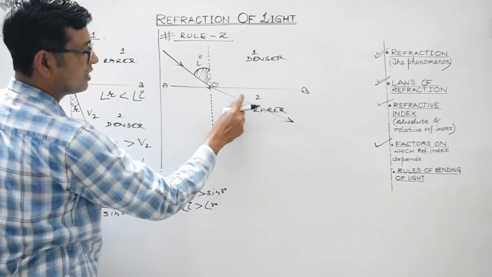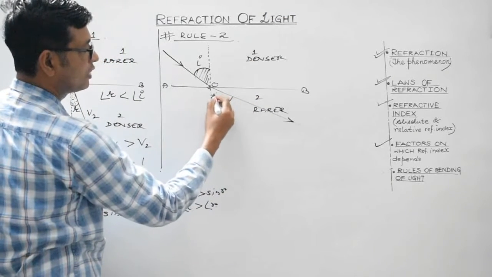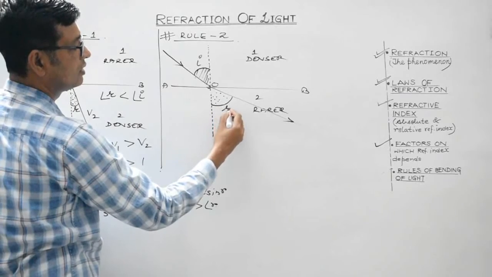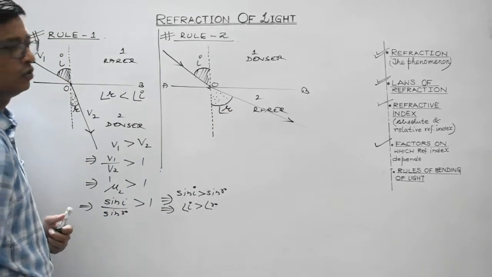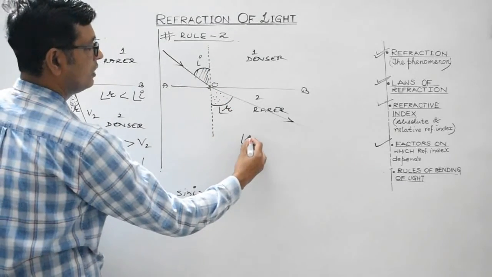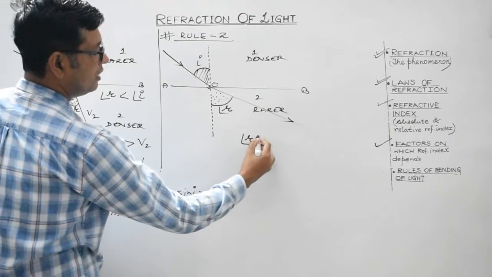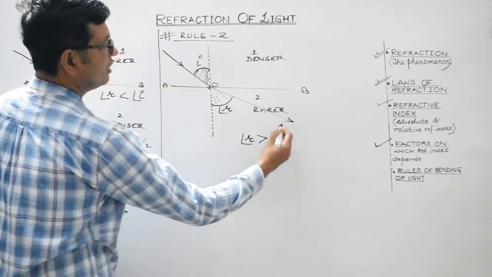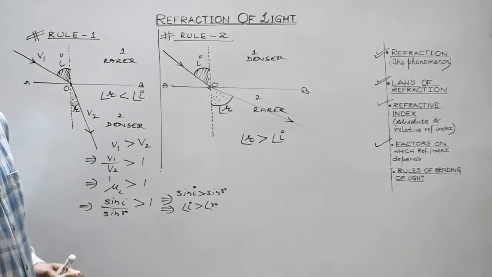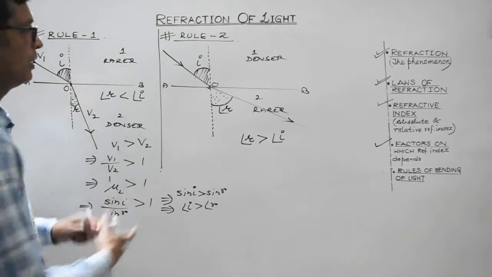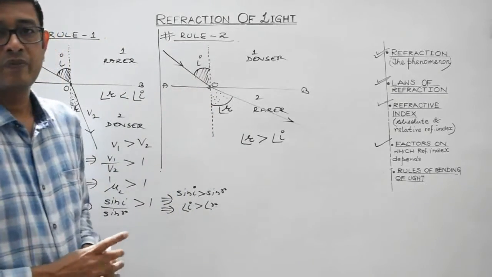This is the refracted ray, and this is the angle which it makes with the normal, the angle of refraction. So it's pretty evident that the angle of refraction in the rarer medium is greater than the angle of incidence in the denser medium. Right students? It's simply the vice versa of rule 1.